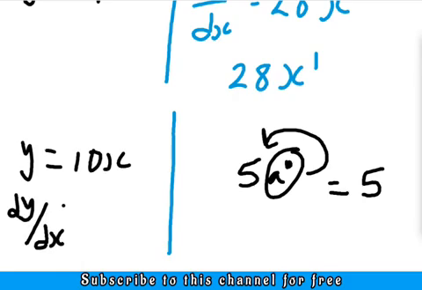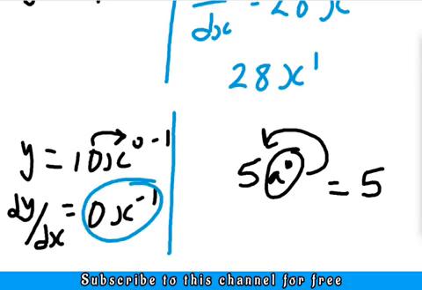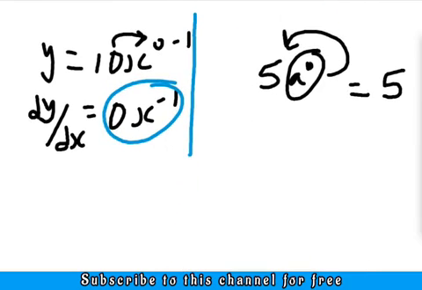Our dy over dx will give us what? The power of x is 0, so 10 times 0 gives 0. And then we repeat our variable and we subtract 1 from the power. That gives minus 1. Now this minus 1 here is no longer really important because 0 cancels everything. So when we say 0 times whatever, it gives us 0. So it means that the answer to this differentiation is actually going to be 0.